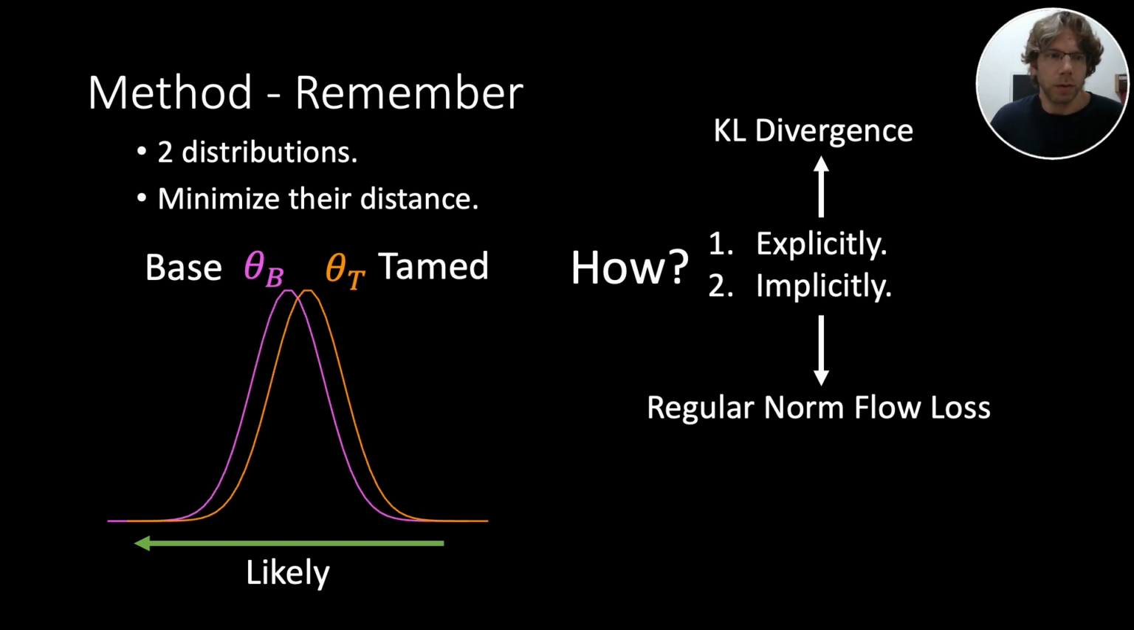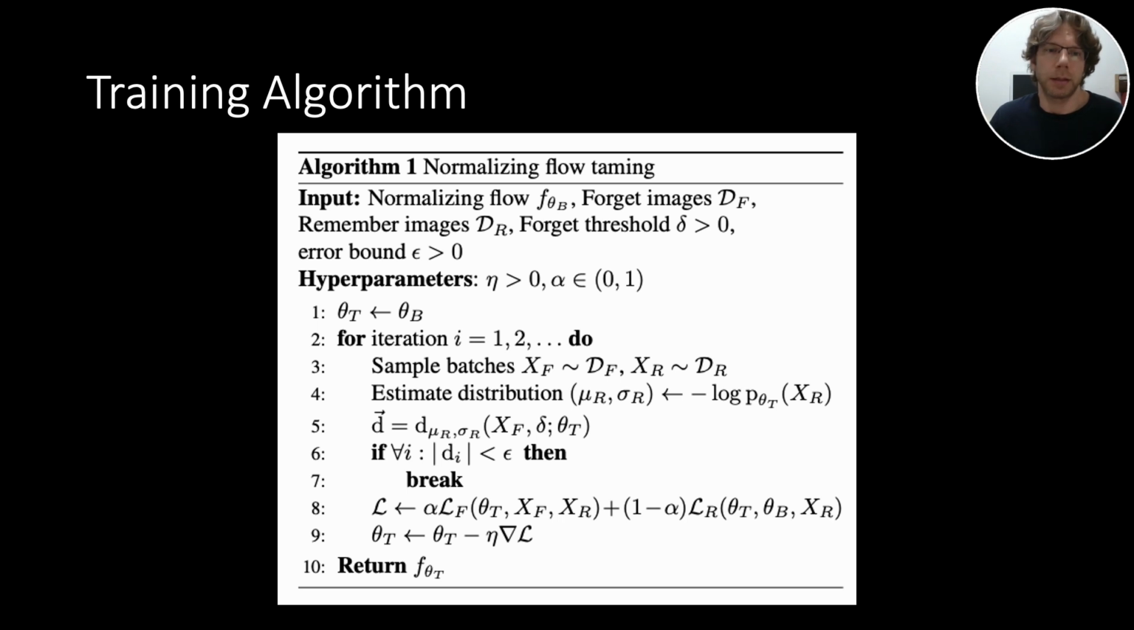Explicitly, we use the KL divergence between the two distributions. So this is a loss which is explicit, which forces the distributions to be similar. Implicitly, we use the regular normalizing flow loss. We essentially mimic the original training procedure of the network. And please see the paper for the full algorithm and for more details.